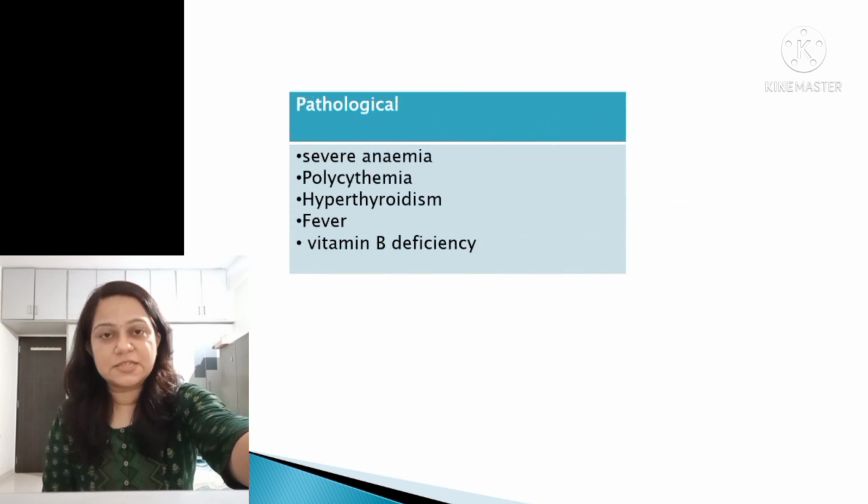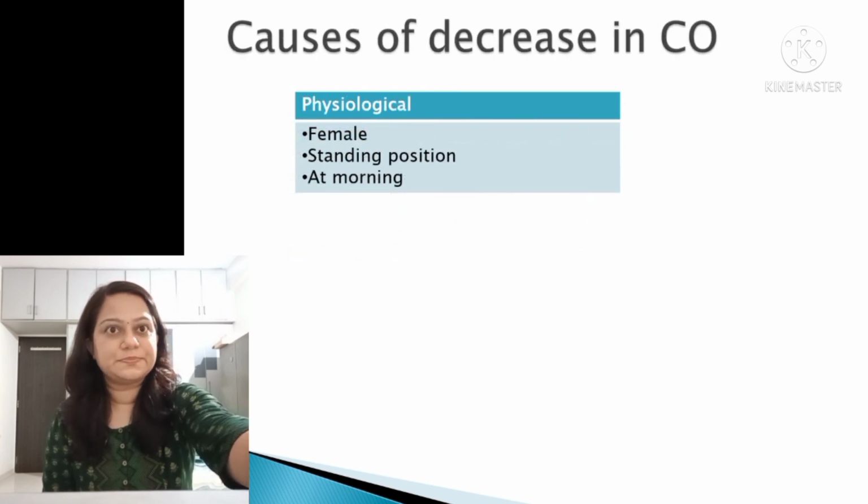Different pathological conditions in which cardiac output increases are severe anemia, polycythemia, hyperthyroidism, fever, vitamin B deficiency, etc.